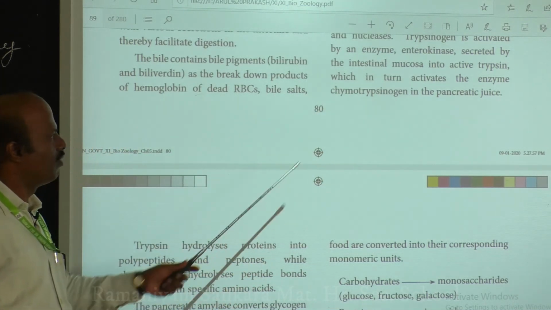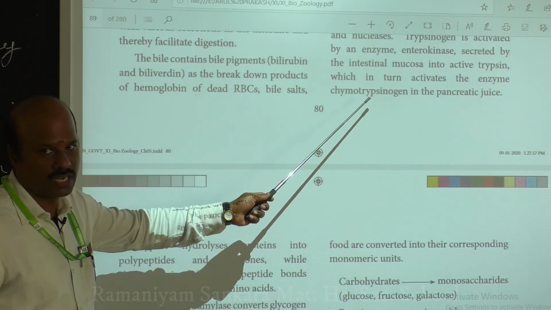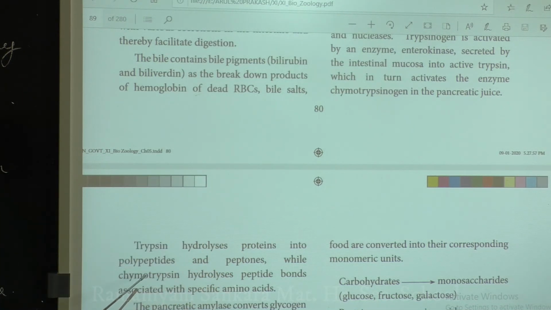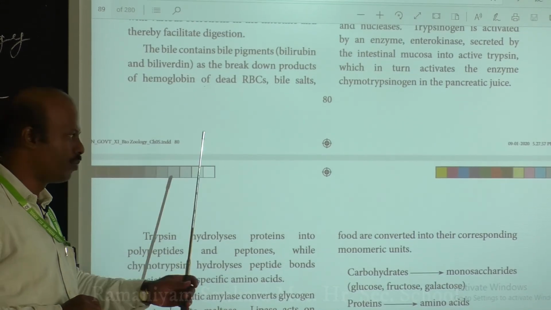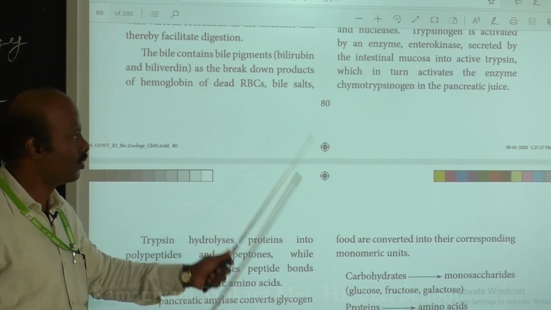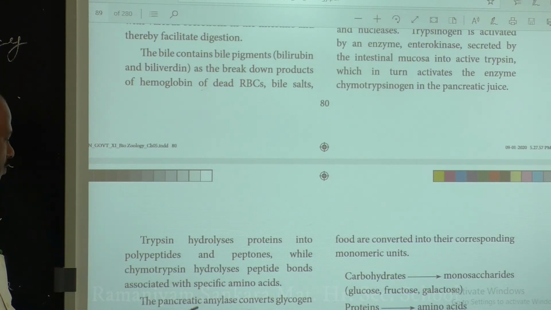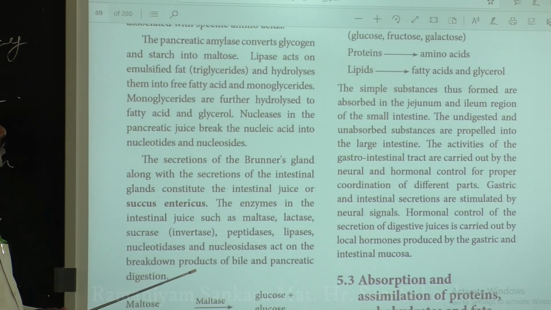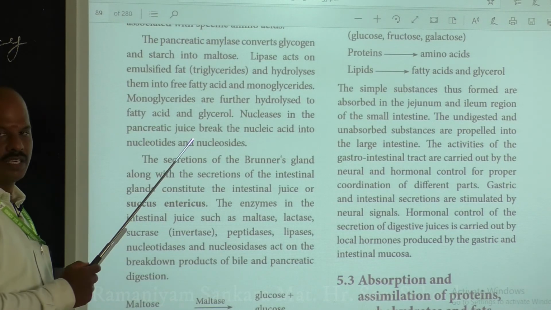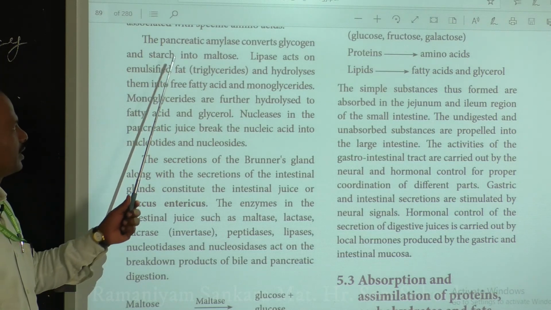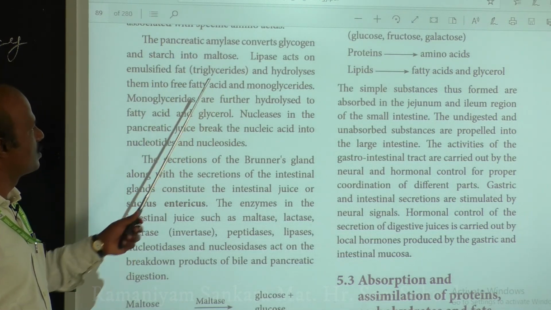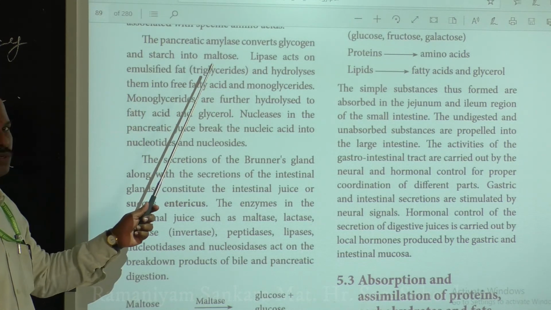Then what happens once chymotrypsinogen is activated? It is converted into the active form chymotrypsin. This chymotrypsin further hydrolyzes the peptide bonds in the polypeptides produced by trypsin, and converts them into dipeptides and tripeptides of proteins. So that is the main role of trypsin as well as chymotrypsin. Next we will discuss the role of pancreatic amylase. Pancreatic amylase converts glycogen and starch into maltose.